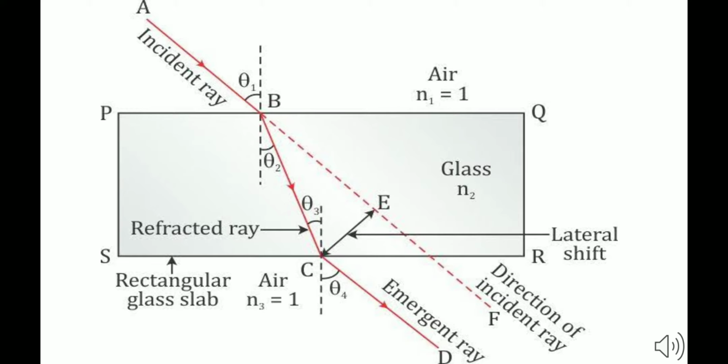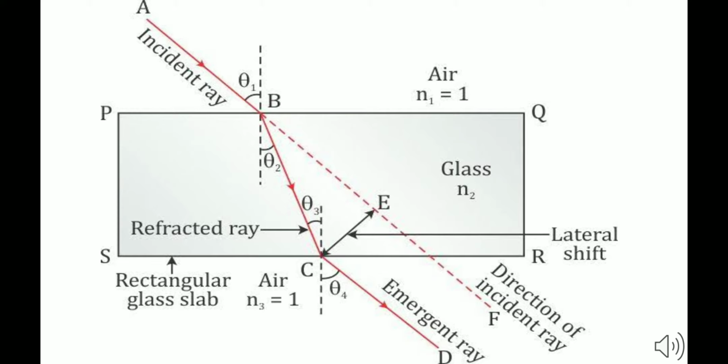So theta 3 becomes the angle of incidence in that case. Now, when the light ray emerges out of the medium, it suffers refraction, and it will move away from the normal as it is moving from denser to rarer medium. So, the angle of refraction will increase in this case.